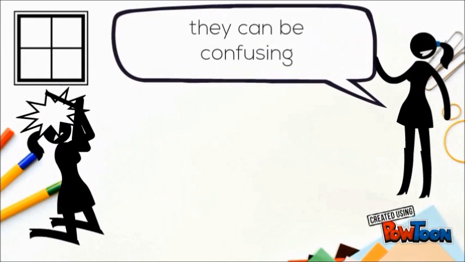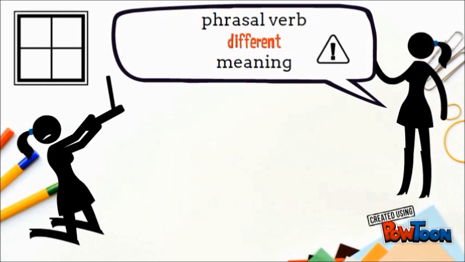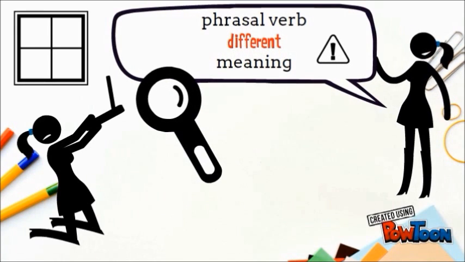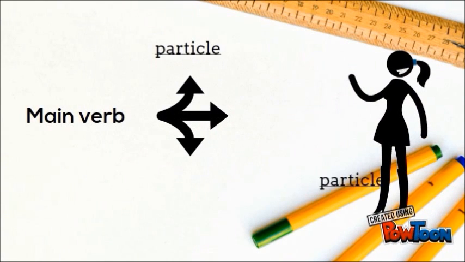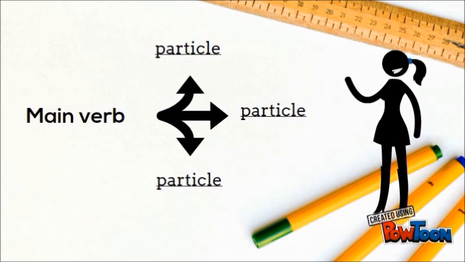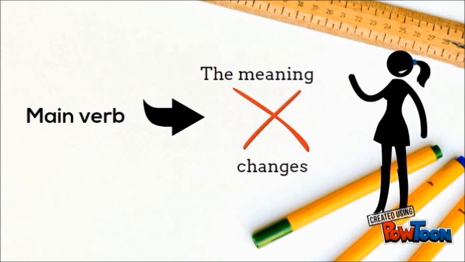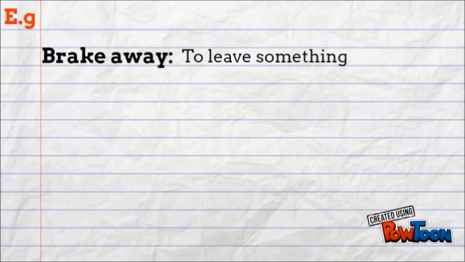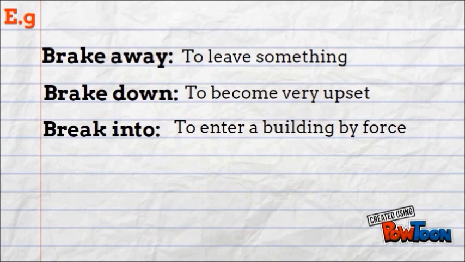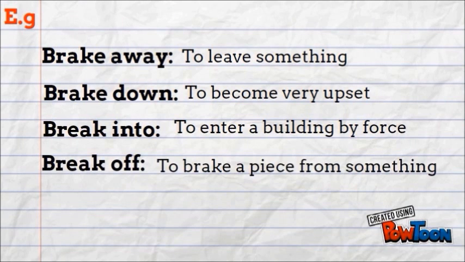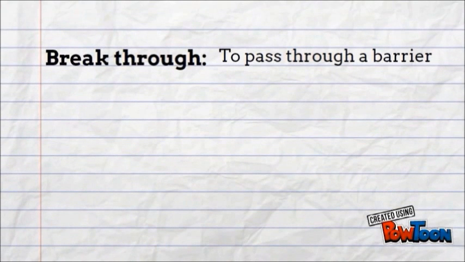Phrasal verbs can be confusing for beginners because you cannot understand the meaning of each expression from the words themselves. Another reason is because they can be very similar. They can have the same main verb but a different particle, so the meaning automatically changes. For example, break away, break down, break into, break off, break out of, break through, and break up.